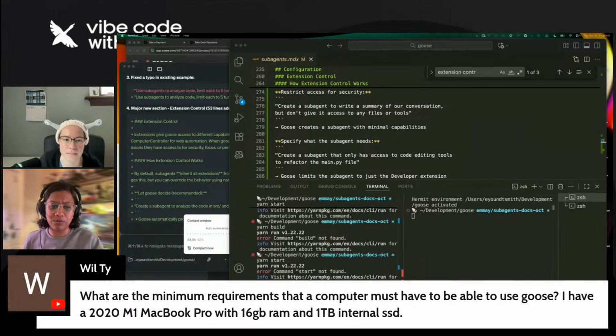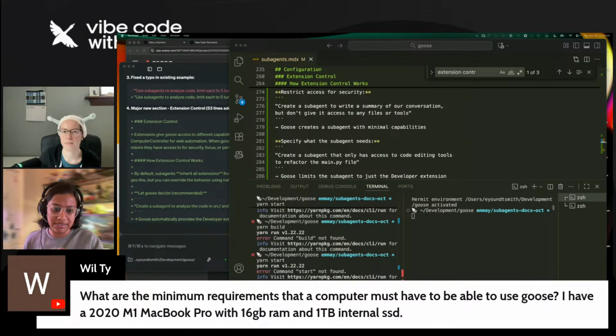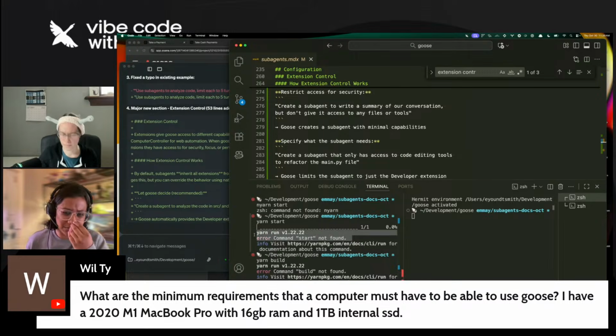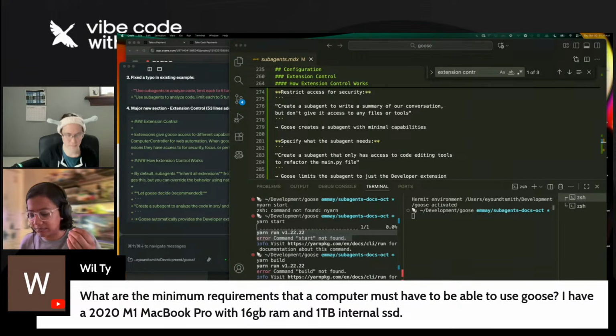So as you're doing that, a question from chat. What are the minimum requirements that a computer must have to be able to use Goose? I have a 2020 M1 MacBook Pro with 16 gigabytes of RAM and 1 terabyte internal SSD. I don't know that it's so much. It's usually about the processes that you are doing, like with the LLM that you are using, how many tokens you are using up.